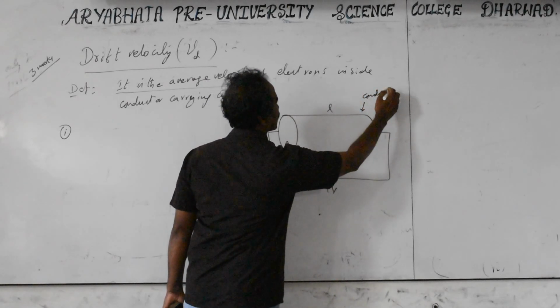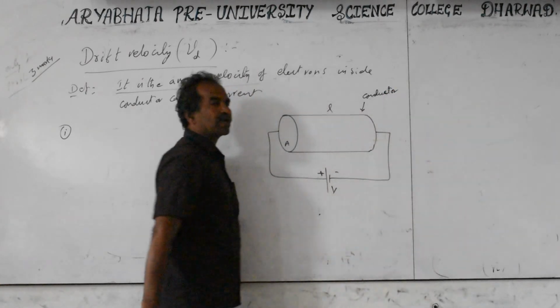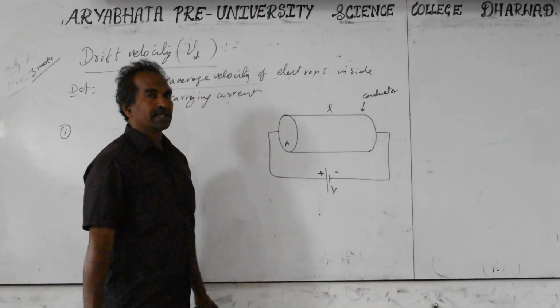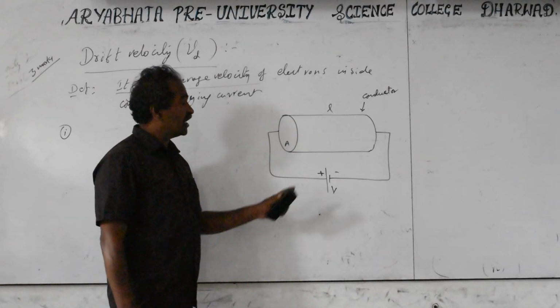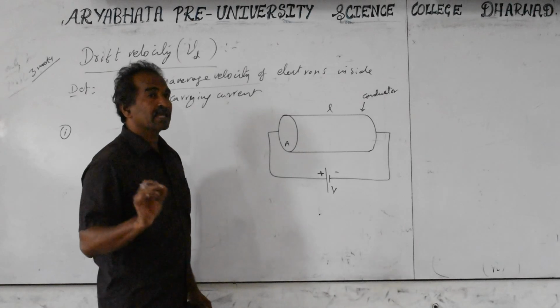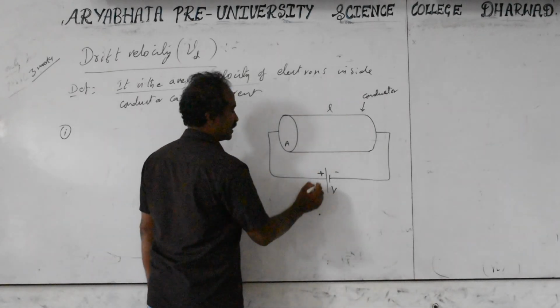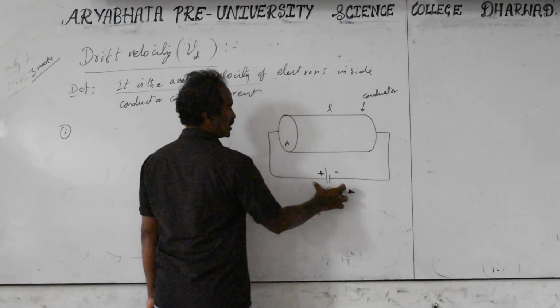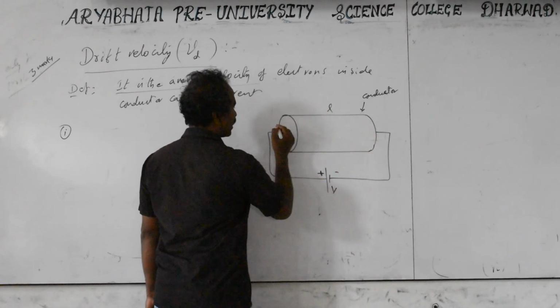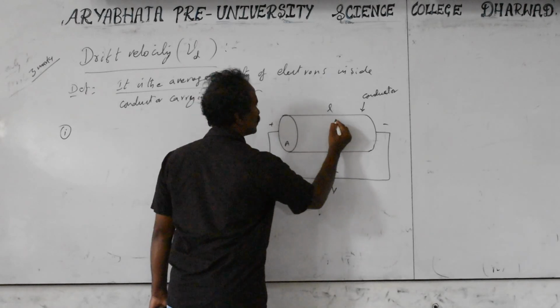In a conductor, electrons are loosely bound to the nucleus of the atom and can move easily from one atom to another compared to insulators. In an insulator they are strongly bound, and very high voltage and energy are required for the electrons to move from one atom to another; such insulators are called dielectrics. When you apply a potential difference across the conductor, first an electric field is produced, from plus to minus.